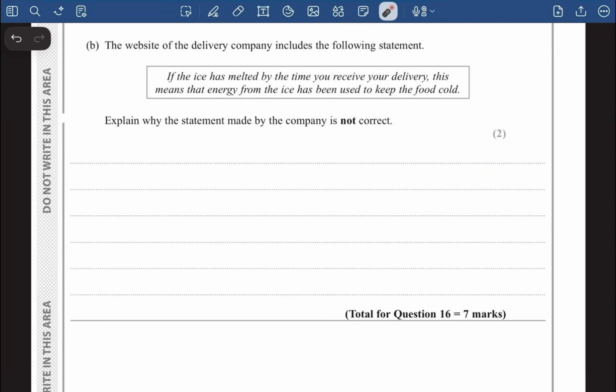The website of the delivery company includes the following statement. If the ice has melted by the time you receive your delivery, this means that energy from the ice has been used to keep the food cold. Explain why the statement made by the company is not correct.